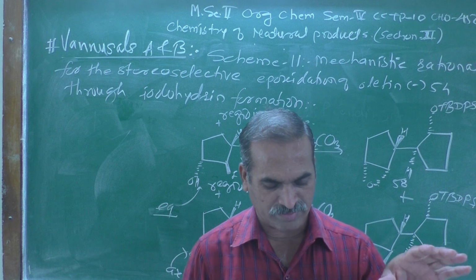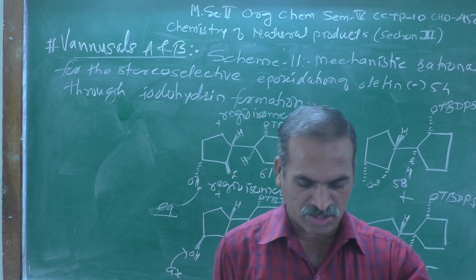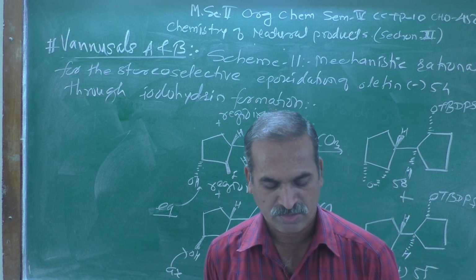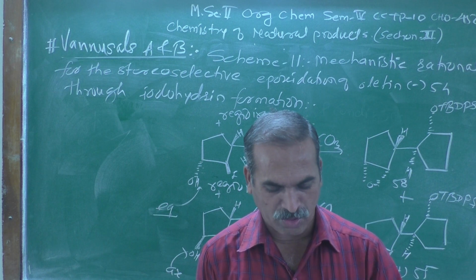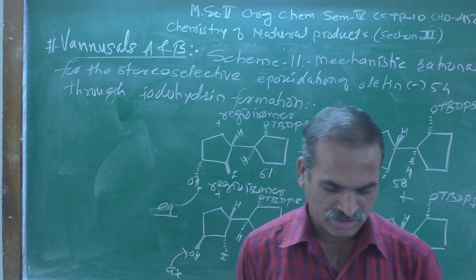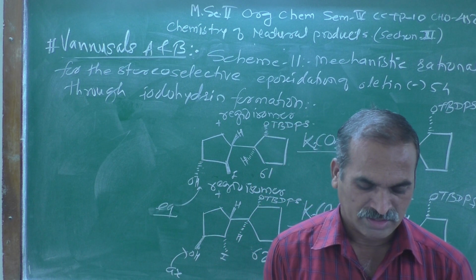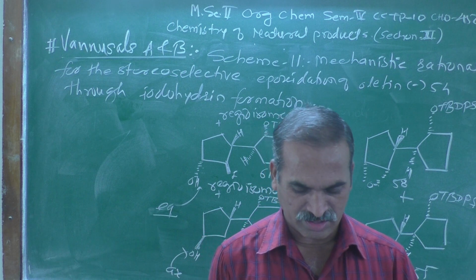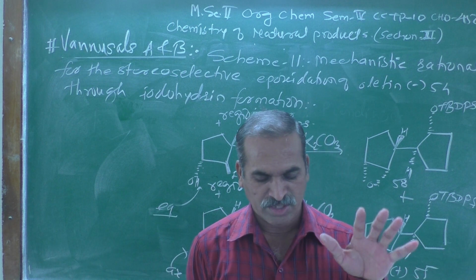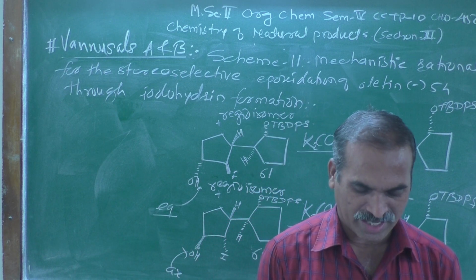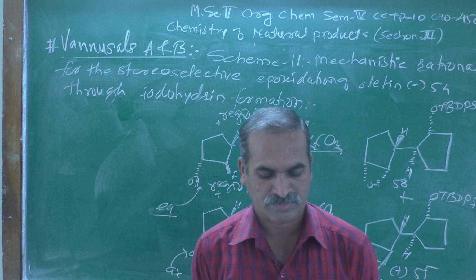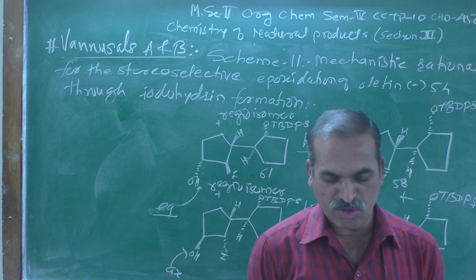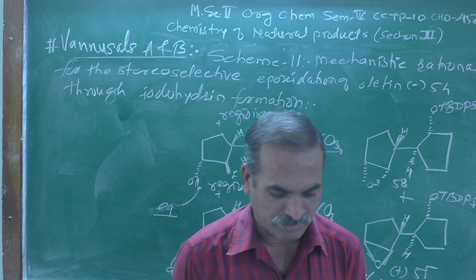Proceeding with the synthesis, independent introduction of the isopropyl group required reaction of epoxide plus 55 with 2-lithiopropene at minus 78 degrees centigrade in the presence of trifluoroborane diethyl ether, scheme number 10, a reaction that performed splendidly in contrast to many other protocols, to afford the desired hydroxyolefin plus 56 with regio and stereoselectivity in 83% yield.